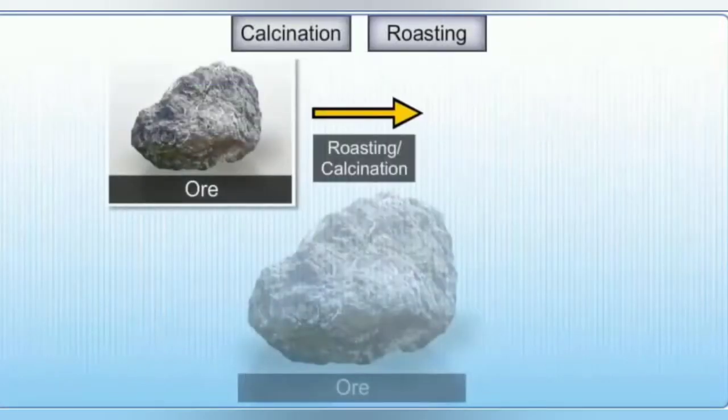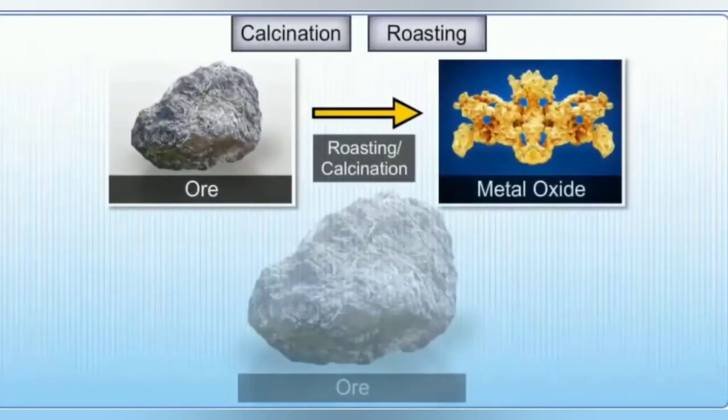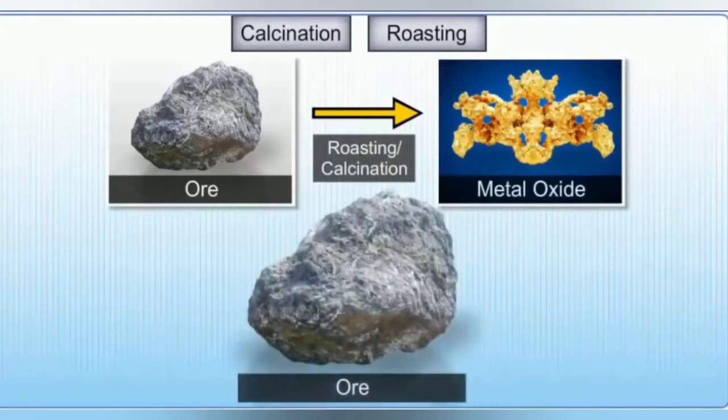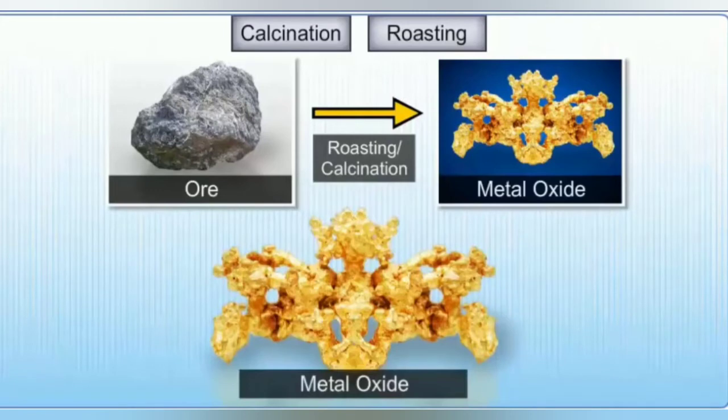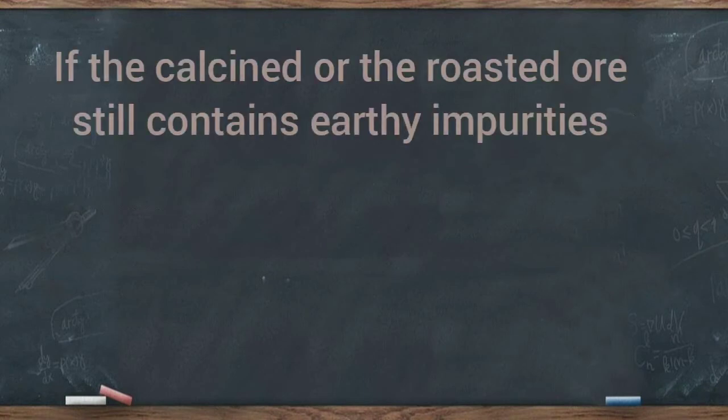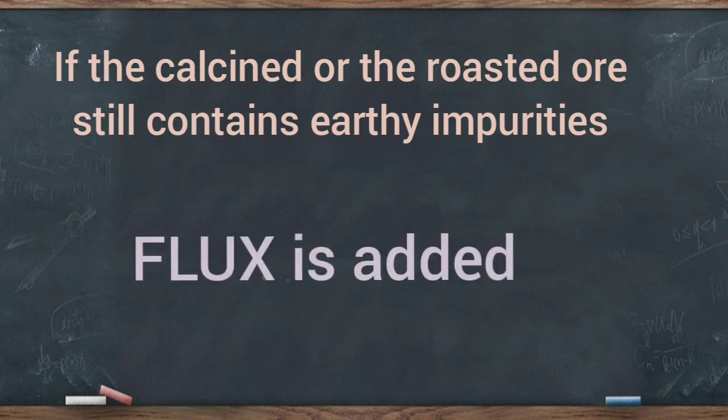Roasting and calcination convert an ore into metal oxide and make it porous. It becomes porous because the volatile impurities are expelled and the moisture is removed during roasting and calcination. If the calcined or the roasted ore still contains non-fusible impurities of earthy matter, an additional substance called the flux is added during the reduction process.